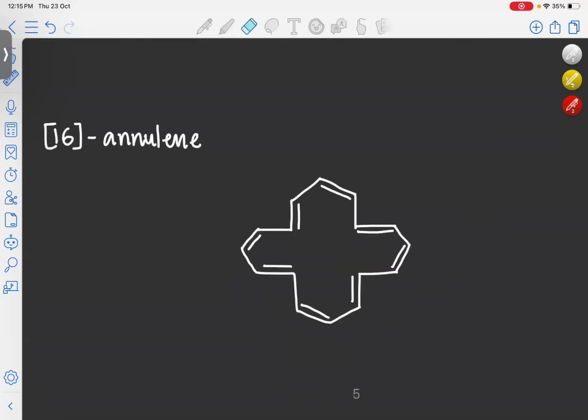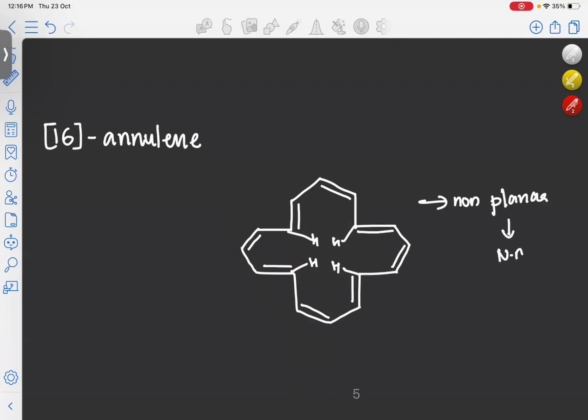So now we'll discuss [16]annulene. In the case of [16]annulene, again this hydrogen will come close, and this will impart instability to this molecule due to the steric hindrance, and this will cause the molecule to go into a non-planar structure. That's why [16]annulene will have a non-planar structure. So if a molecule has a non-planar structure, that will lead to non-aromatic character. So that's why this molecule is non-aromatic.